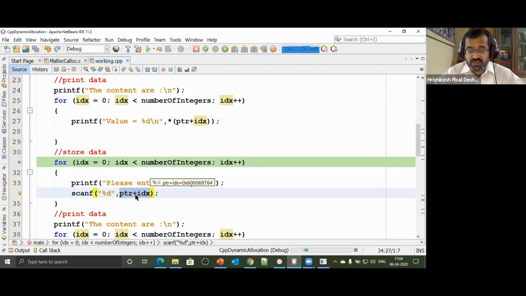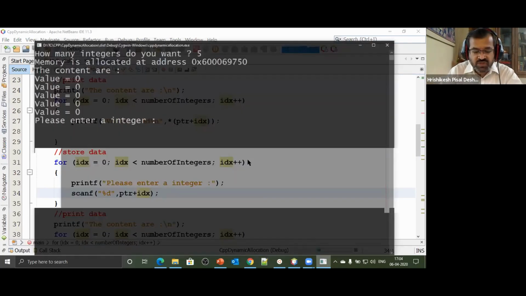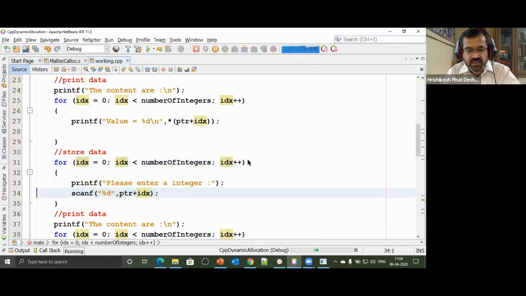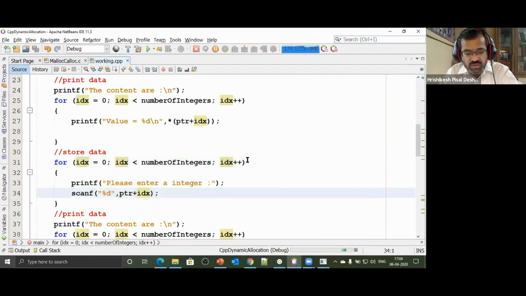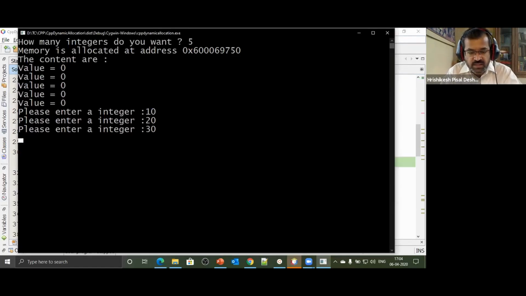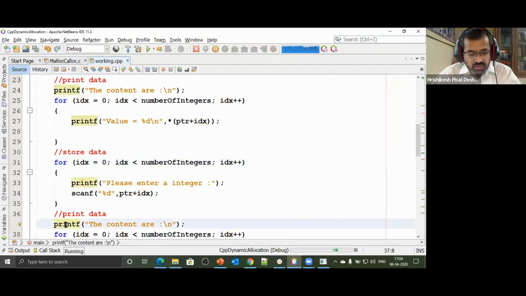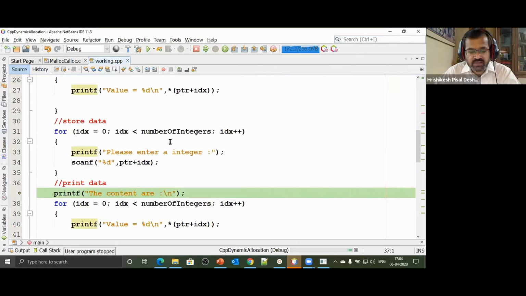Next time, ptr plus 1, 400 plus 1 will be 404. Next address, and next address. Likewise, at every subsequent address we go ahead storing the data. So let's say we store the first address value as 10, and then ptr plus idx, the next address I store value as 20, and the next address I store value as 30. Likewise, I go on storing values at all the addresses. Next is 40 and next is 50. We have stored the values at those addresses.